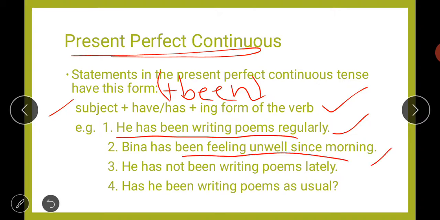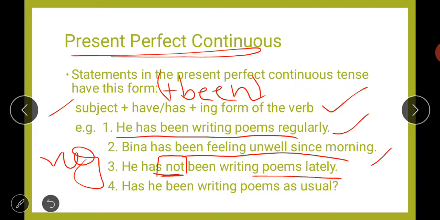Now if we talk again about the negative form: he has not been writing poems lately. Again, you will have the word "not" to make a sentence negative. And where do you have to add "not"? You have to add the word "not" in between "has" and "been". He has not been writing poems lately.